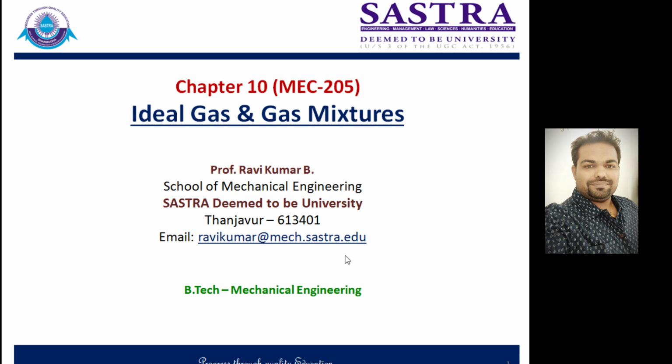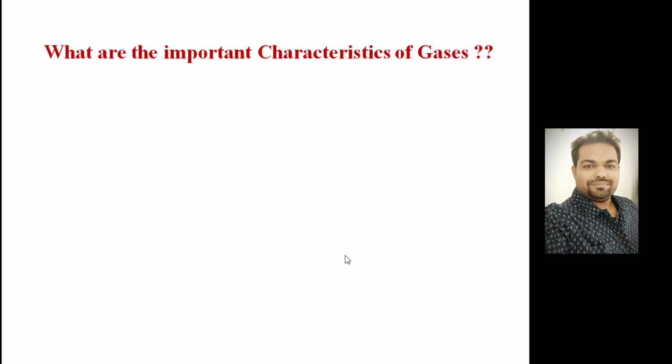So the fundamental thing is, what is an ideal gas? Ideal gas is something which follows a particular equation of state that is called PV is equal to mRT. So any gas which follows that equation is known as ideal gas, right? But in reality, none of the gas is ideal gas. But for the sake of comparison of performance calculation, we always assume that gas is a perfect gas. First of all, let me start with the basic concept of a gas.